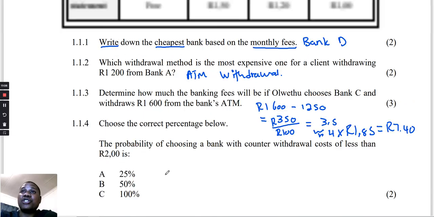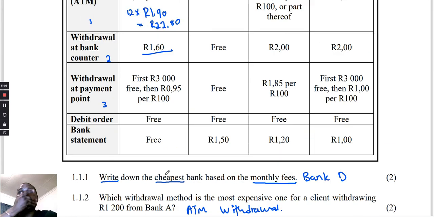Remember how many options do we have? We have 4 options of 4 banks. Now we're going to look at the counter withdrawal, the withdrawal at the counter. Bank A, 1 rand 60. Bank B, 3. Bank C, 2 rand.